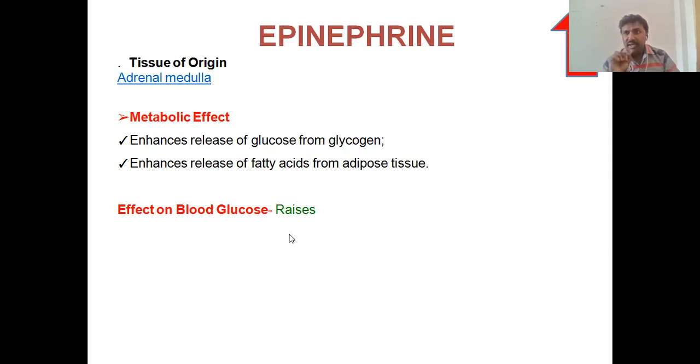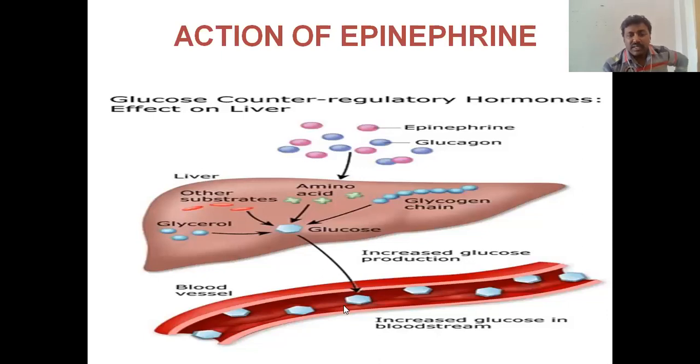Already I said in one slide, except insulin, the remaining hormones we discussed all increase the blood glucose levels. So when epinephrine or adrenaline is released into the bloodstream, it acts on the liver cells and produces glucose molecules from glycogen, amino acids and other substances like glycerol.